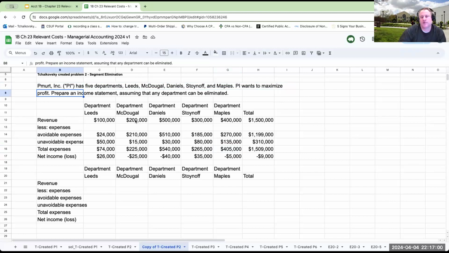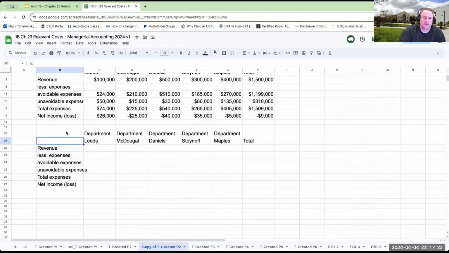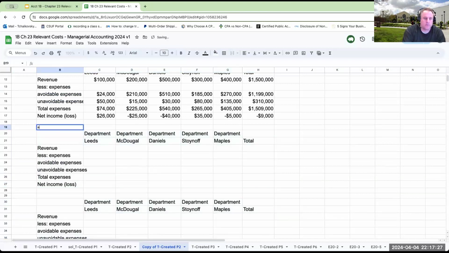So when we're looking at segment elimination, the way we want to go through and look at this is we're trying to maximize our profit, right? So that is what our goal is. We're going to run this a couple of different ways. Let's first assume, and what we're going to do first is eliminate any department that has a net loss.